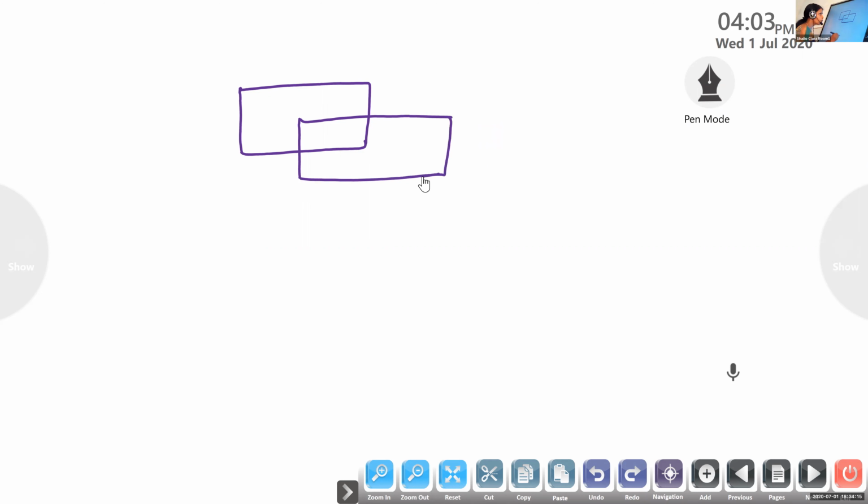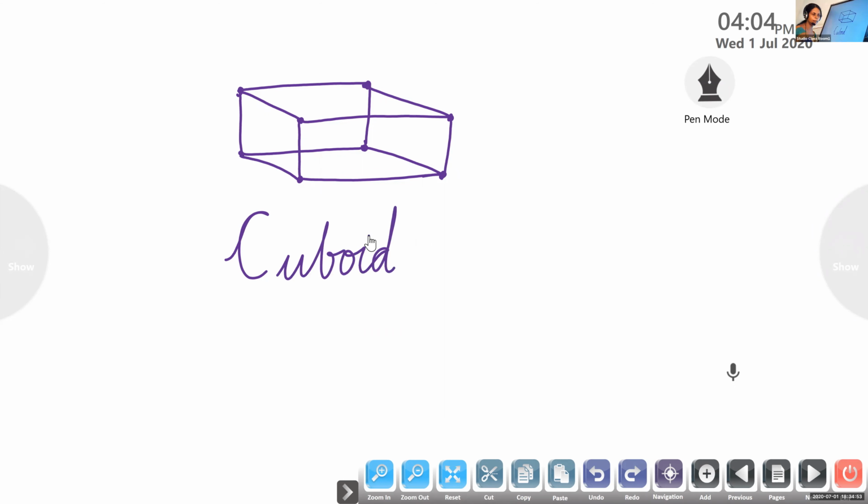Now I'm going to mark the corners. What is the next step? We are joining the corners. Now what's the name of the figure we got? It's a cuboid. C-U-B-O-I-D. Cuboid.